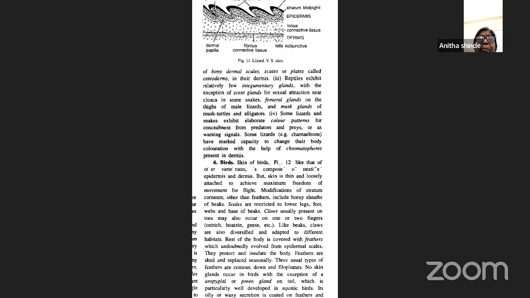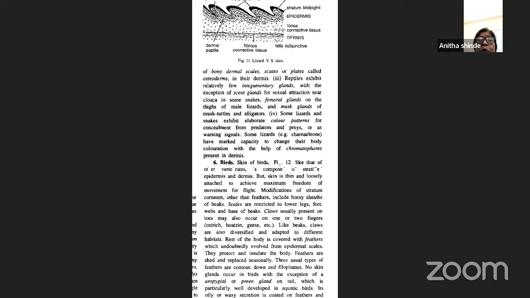The next is the birds. Now coming to the birds, the skin of birds is similar to that of the other vertebrates, and it consists of epidermis and dermis. But the skin here is very, very thin and loosely attached to achieve maximum freedom of movement for flight. Modifications of the stratum corneum include feathers, as you all know, and horny sheaths of beaks. So beaks are present here.